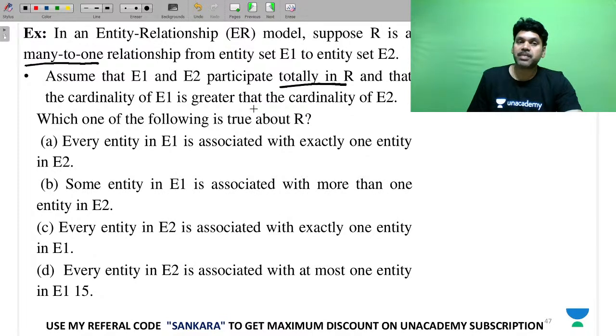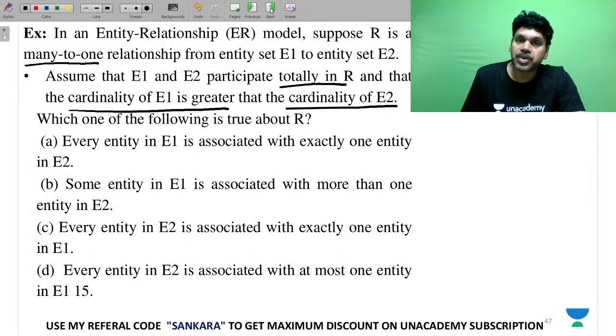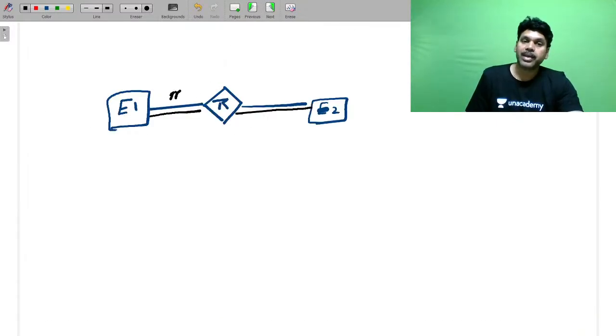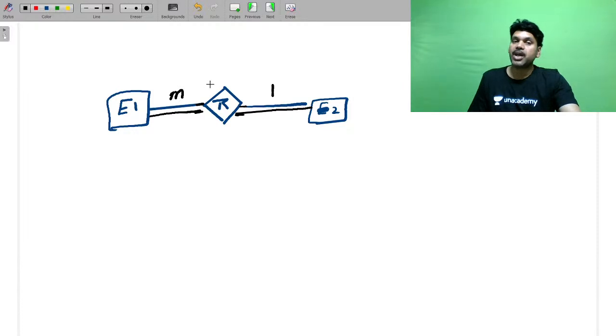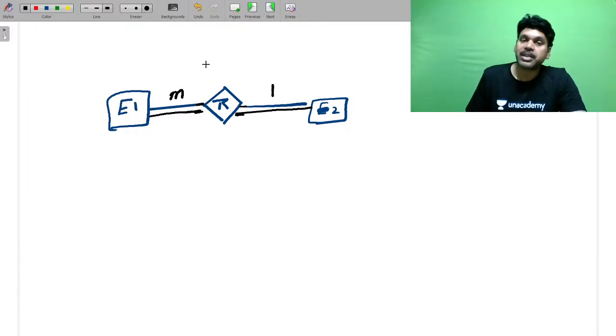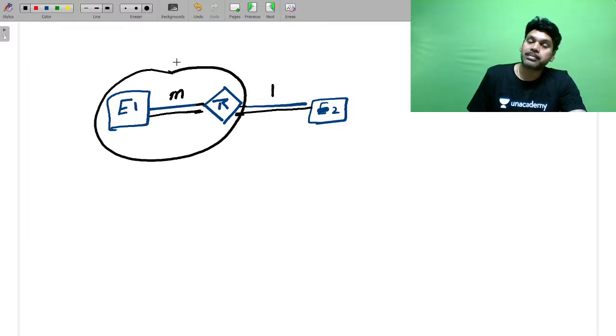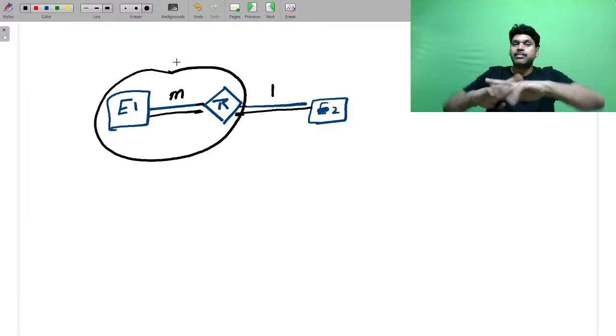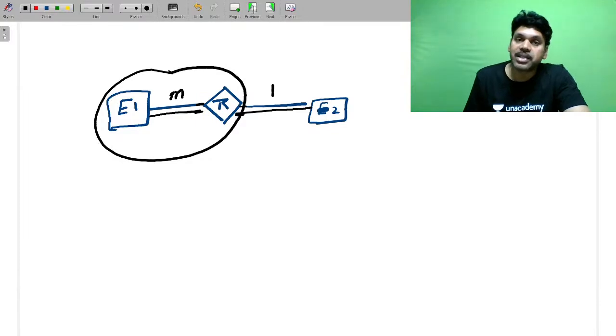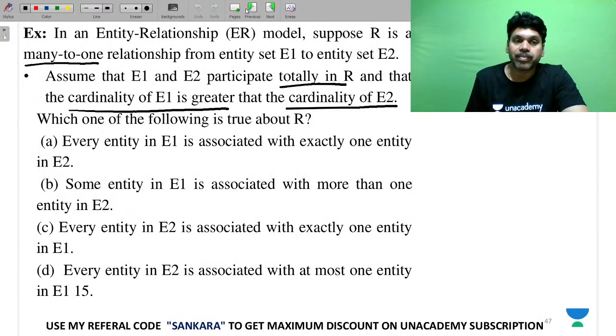So the underlined statements are very important. Now let us see, many to one, we want to write. This is M and this is 1. Now what are you going to expect? We are going to expect that R depends on your E1. So what are the sentences given? Let us cross check.